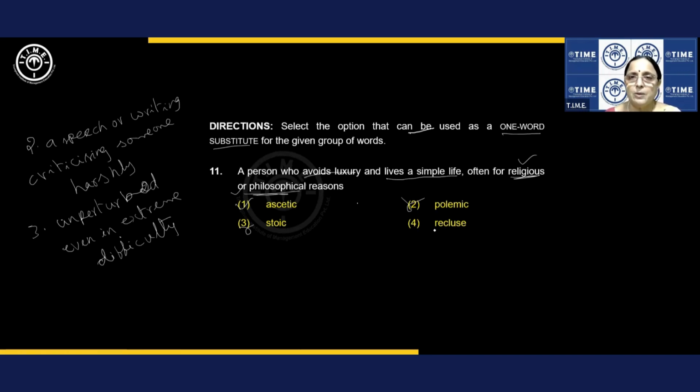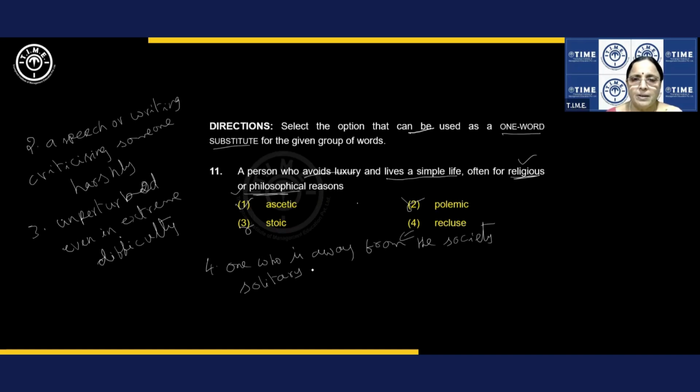Recluse. Yeah, this is very close. Recluse is one who is away from the society. Like, he does not want to mingle with the people. He wants to live alone. Recluse, solitary. He lives a solitary life. He wants to be alone. He does not want to be in groups.